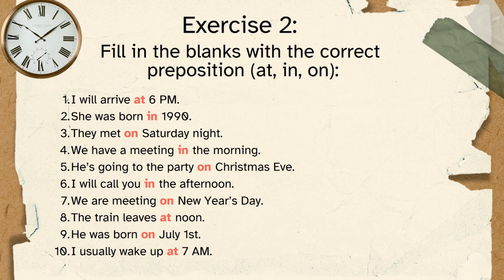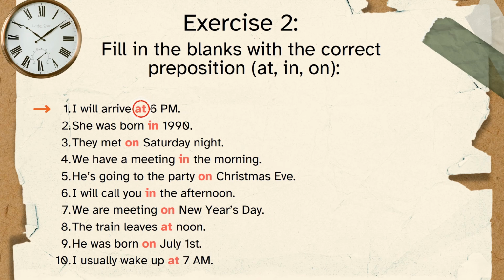Now, the explanation is probably the most important thing here. Let's see. I will arrive at 6 p.m. 6 p.m. is a specific point in time. That's why we use at. She was born in 1990. Why do we use in? Well, because it's a year.